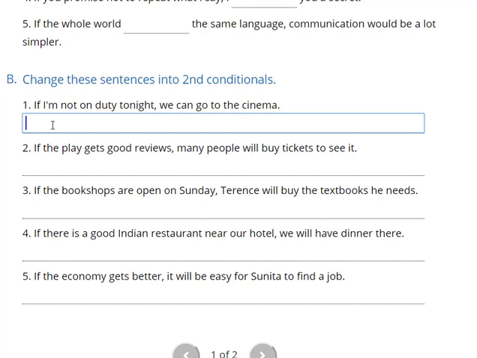Change these sentences into second conditionals. Right? So if I'm not on duty tonight, we can go to the cinema. So how do we do this? Remember that second conditional is past tense, right? So if I wasn't on duty tonight, we could go to the cinema. Remember, the second conditional is past tense, even though it's talking about the present and future, right? Sorry, I'm going bonkers here. We go to the next page.